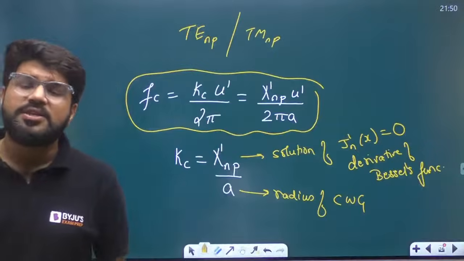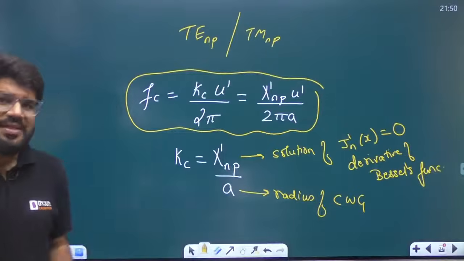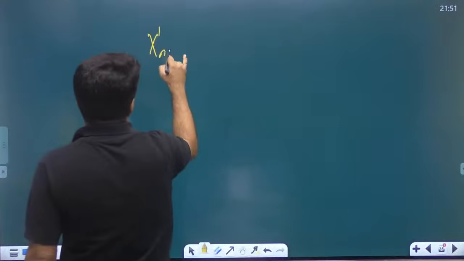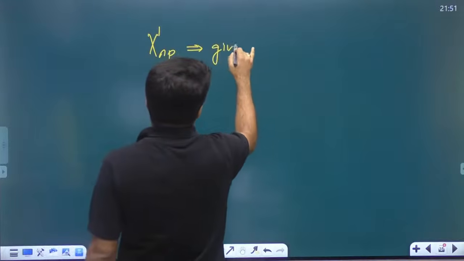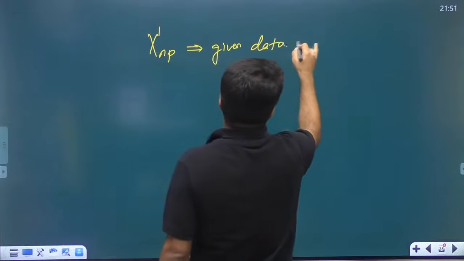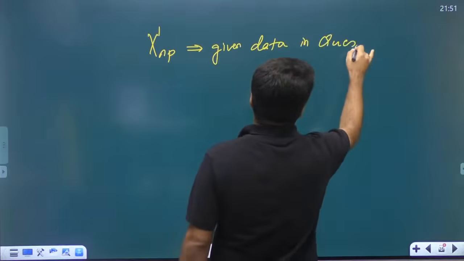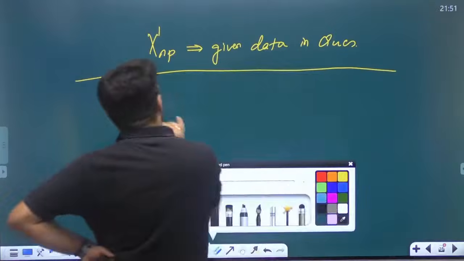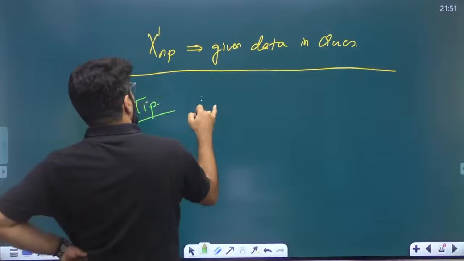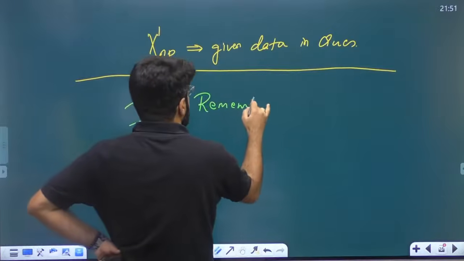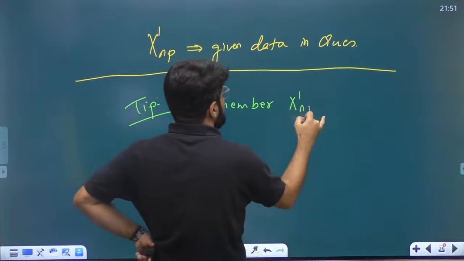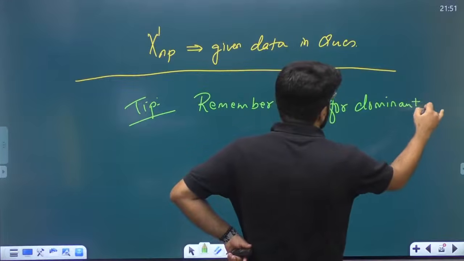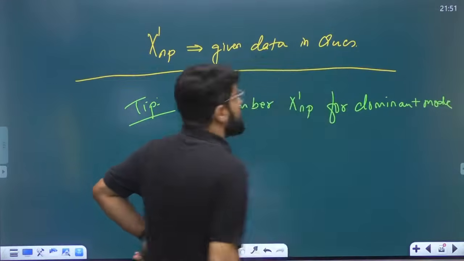So what about the value X dash NP? This will be given with the question if the data is required. I will show you the questions also. X dash NP has to be a given data in the questions. Only tip from my side is to remember X dash NP only and only for the dominant mode, because dominant is the most important question.